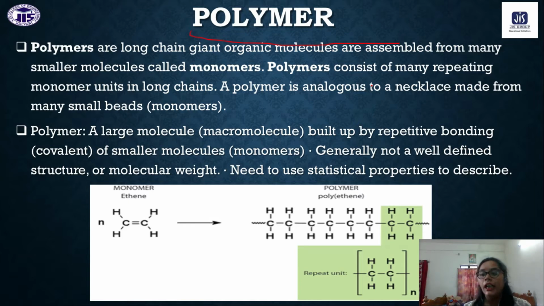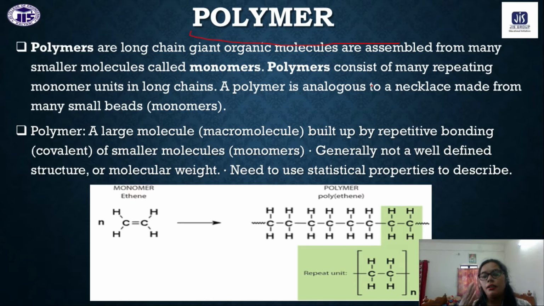From the morning we are using a toothbrush, toothpaste, moisturizing cream. Next we are using a chair, a table. All these materials are made of polymer. Even the frame of my spectacles is also a polymer.